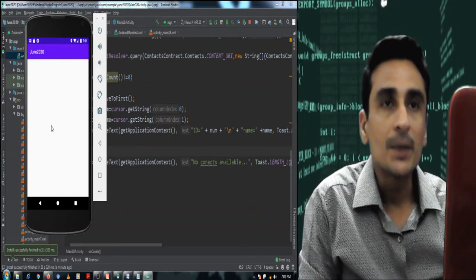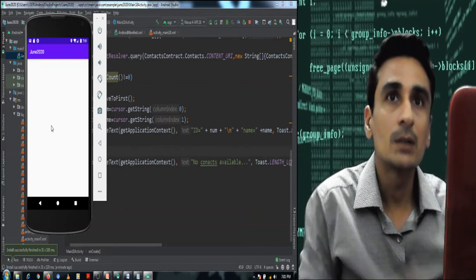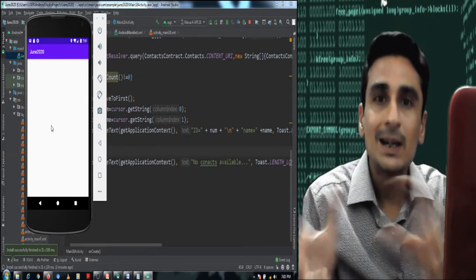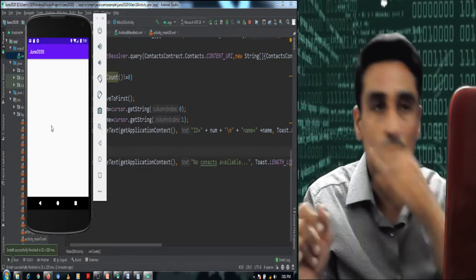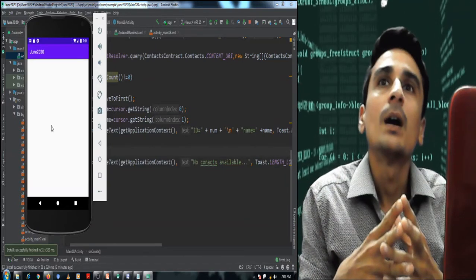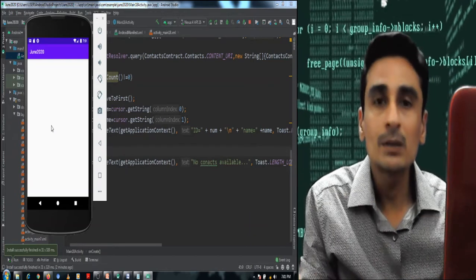If you remember, in my theory lecture I have told you that the contacts content provider internally stores data in 3 different tables. So there are 3 different content URIs, and the data is distributed among 3 tables.